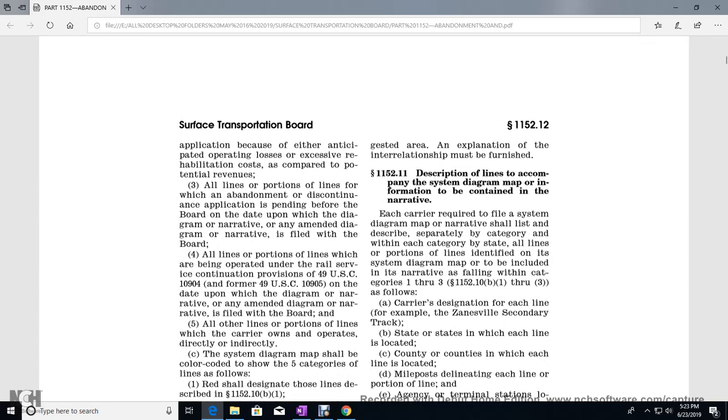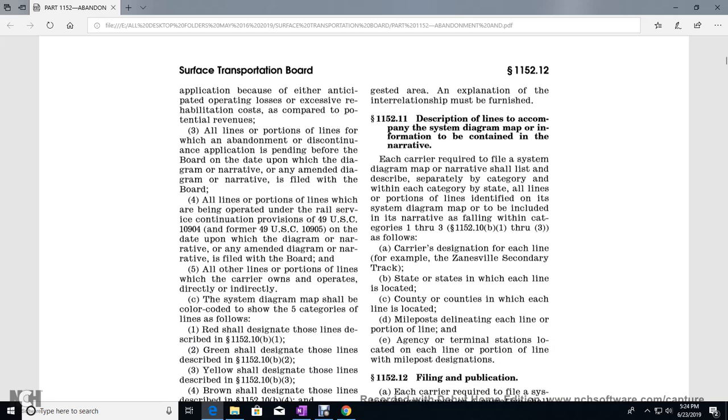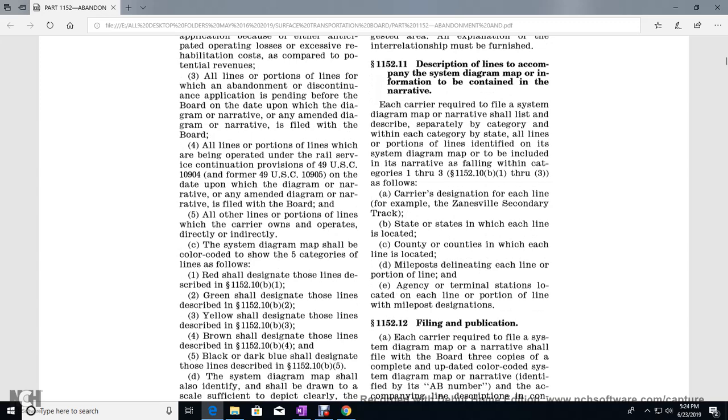Each carrier required to file the system diagram map or narrative shall describe separately, by category and by state, all lines or portions identified on the system diagram map to be included in the narrative, that is, categories 1 through 3, or 1152.10b1 through 3. This includes the carrier's designation of each line, each branch or secondary track, the states in which each line is located, the counties in which each line is located, the mile post delineation of each line or portion of line, and the agency termination station located at each line or portion, with the mile post designation.